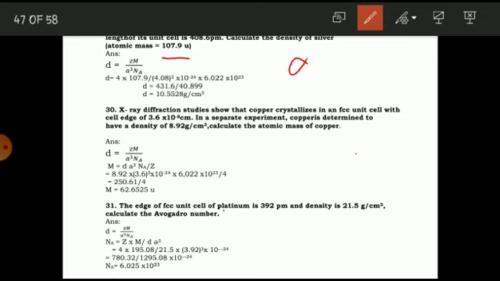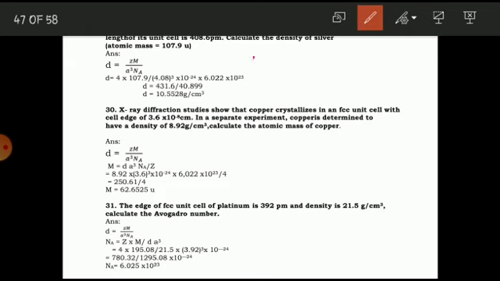The edge length is given, that is a equal to 408.6 picometer. The edge length is given in picometer, which we have to convert first into centimeter, because our unit of density is gram per centimeter cube. So it's quite easy.